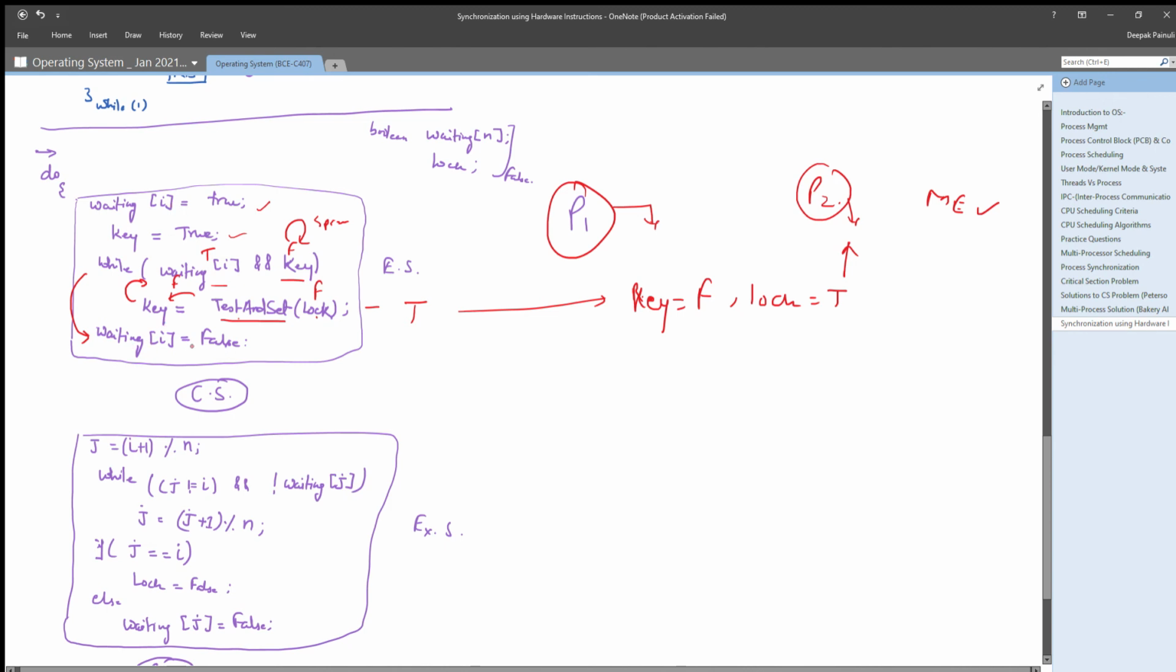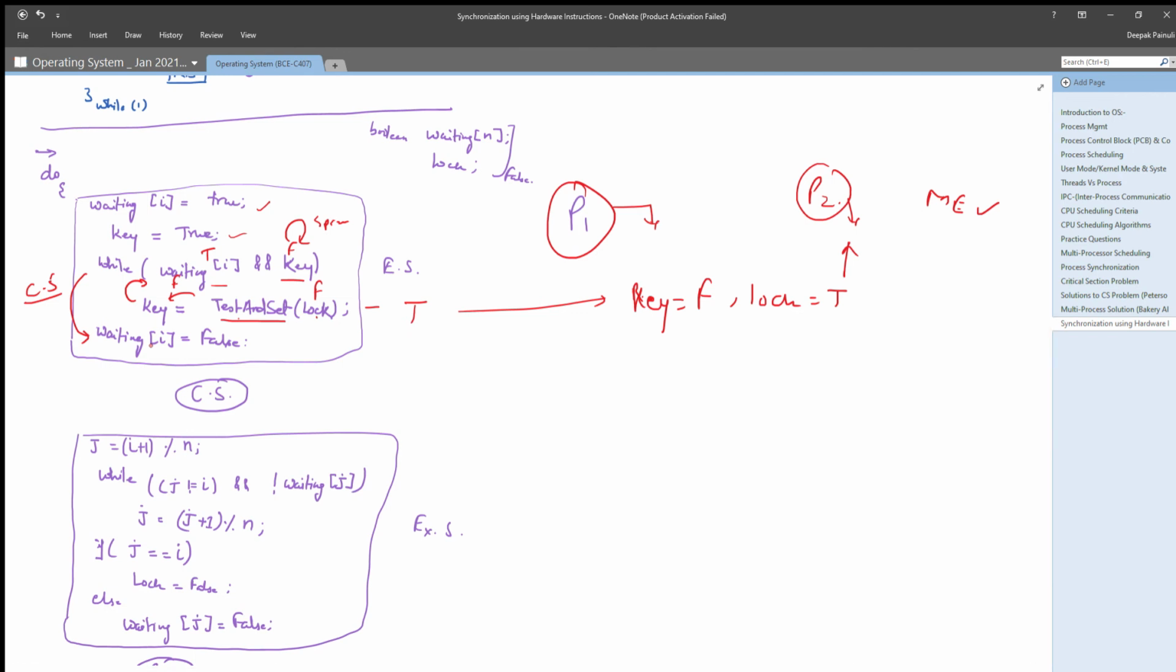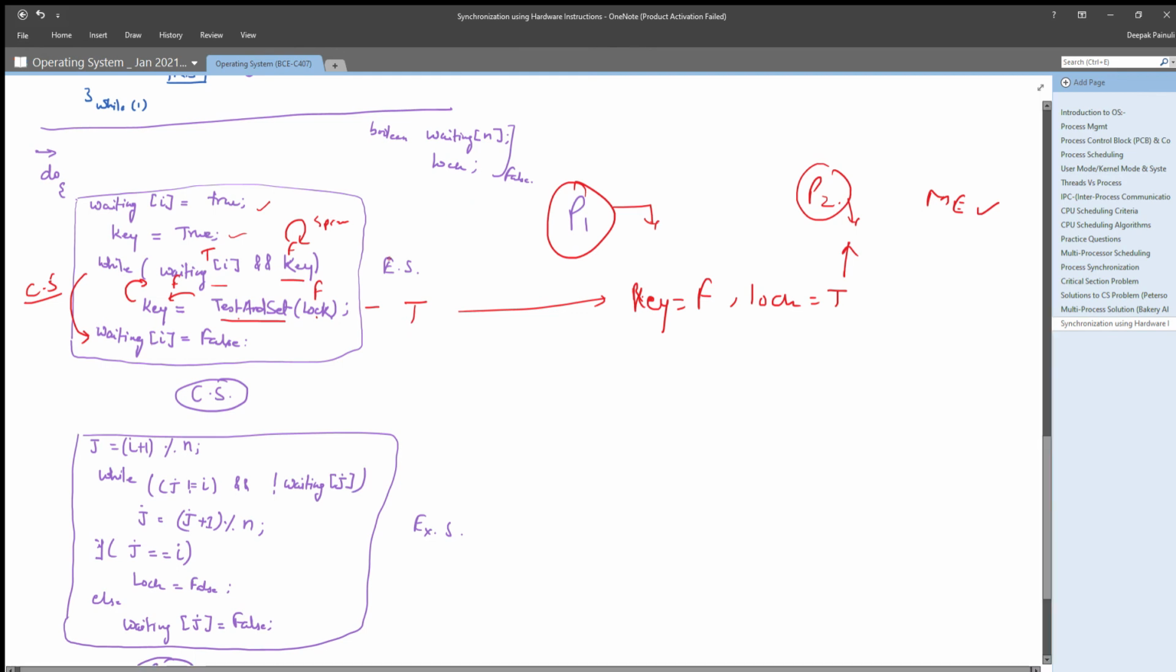That means what it is signifying is that in this small critical section, it was simply updating the value of its key, and it is now showing that by setting waiting I as false. It is simply signifying that it has updated its value. Now it is entering its critical section.